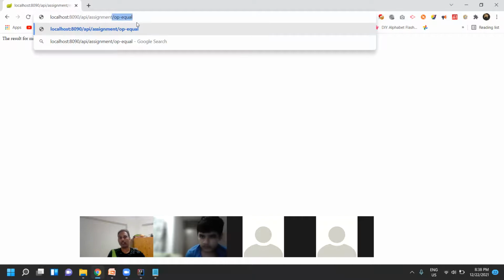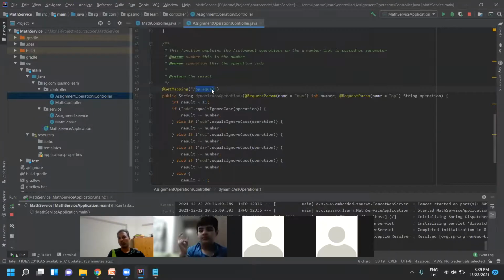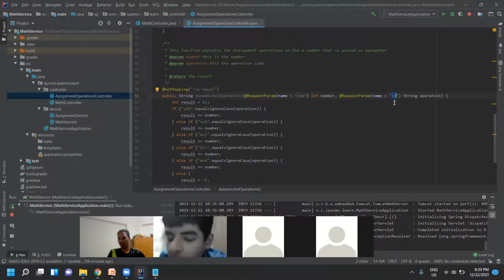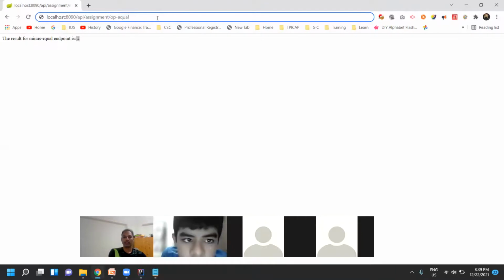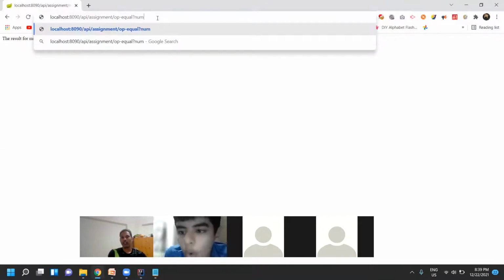So method level mapping is op equal. So op equal is done. And then these two are query parameters. The first query parameter is NUM and the second query parameter is OP. So it starts with question mark. Num is equal to, I'll just pass it as 11.